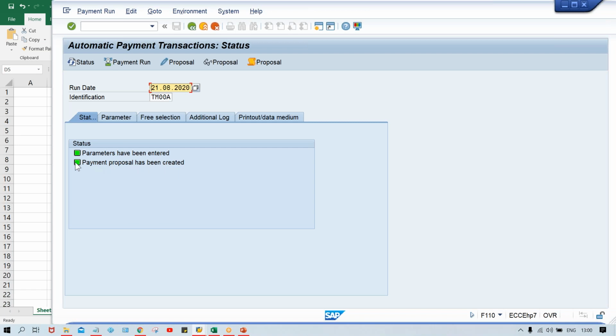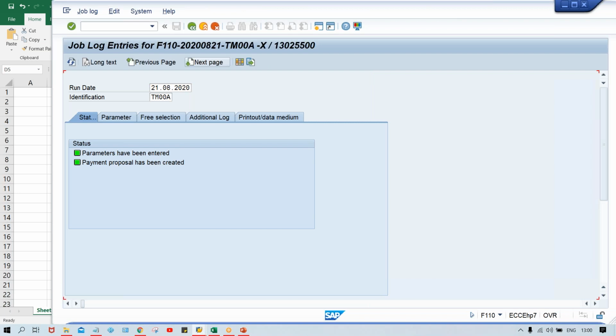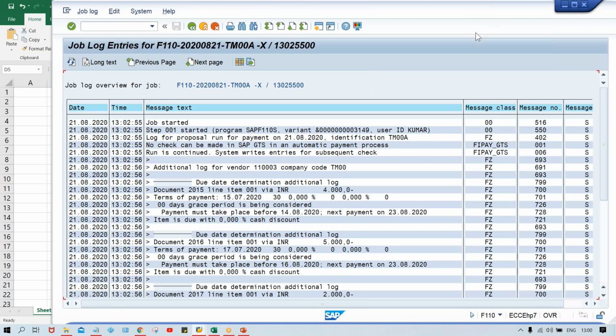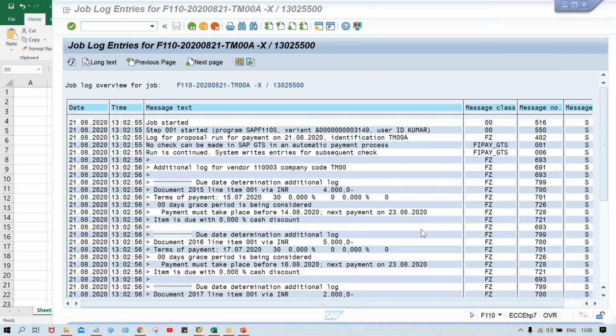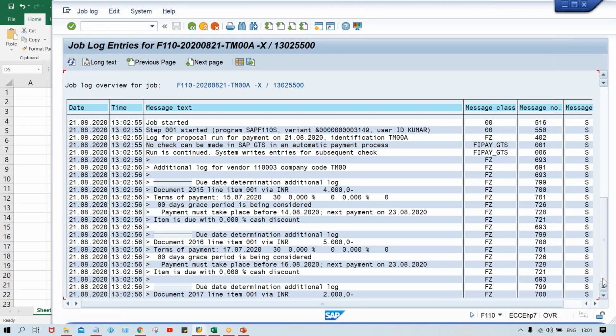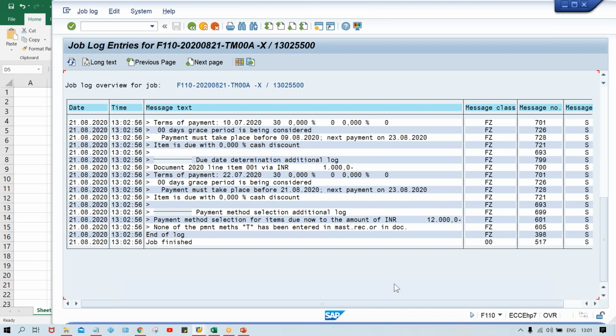Earlier a yellow color message was there, but right now the payment proposal has been created. So you have to check the proposal. Click on display proposal log, and if you click here now, multiple details are there. Scroll down to the bottom and look here. There is no accounting entry taking place here. It means there is an error, a problem in this proposal.